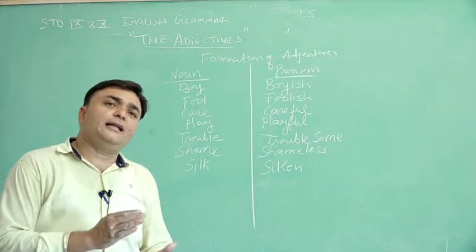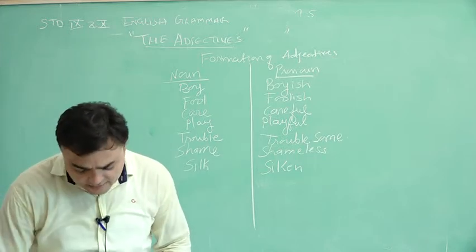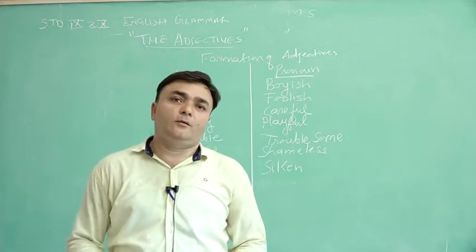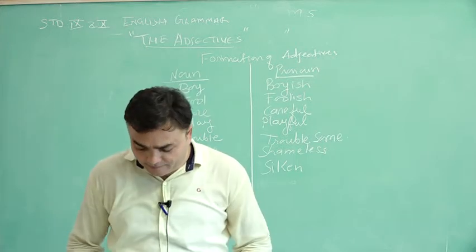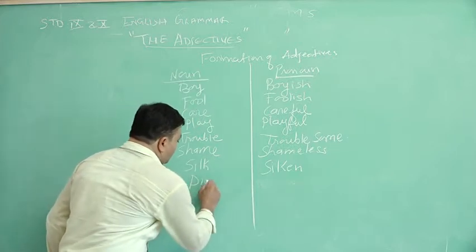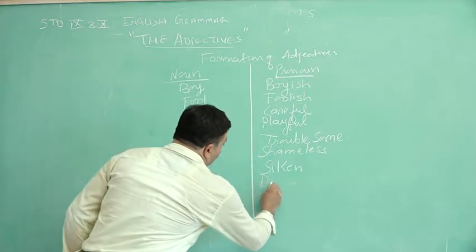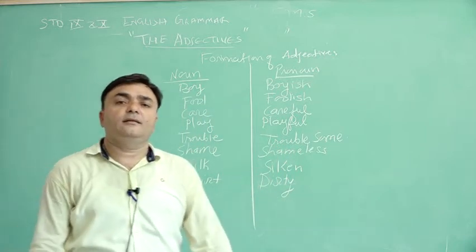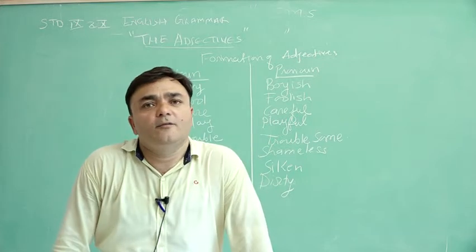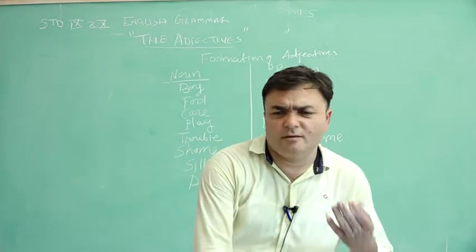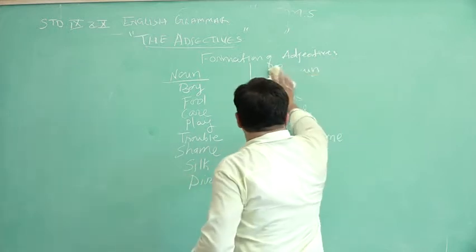Silken. So silk, the noun, becomes an adjective. Gold, just like that. Gold becomes golden. Dirt, one more thing, dirt. It becomes dirty. This is a dirty fellow. Like this we can say some words.